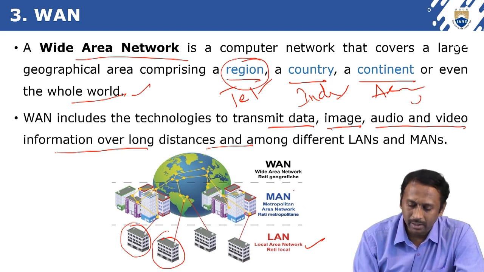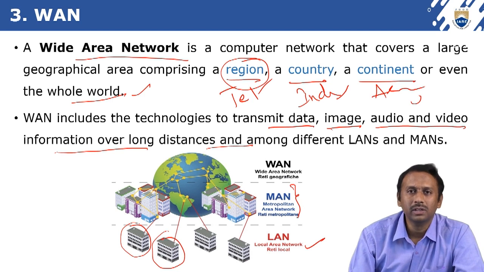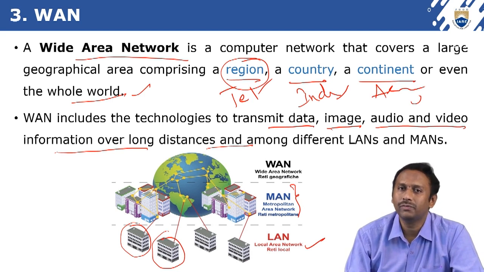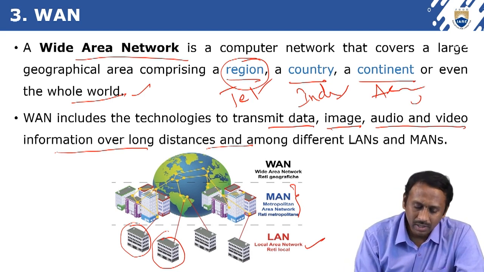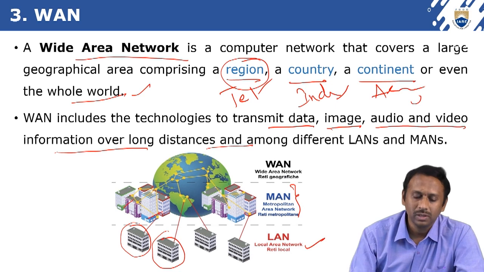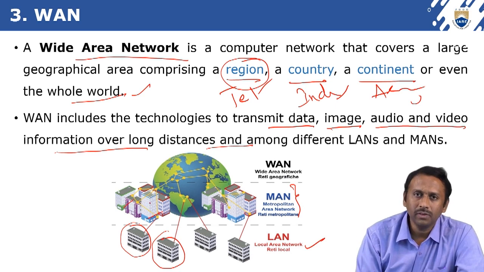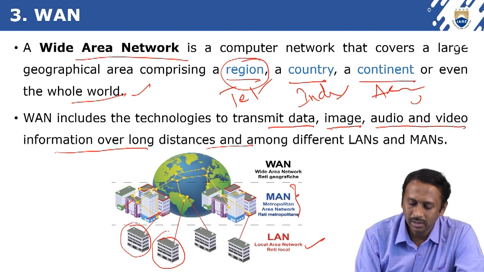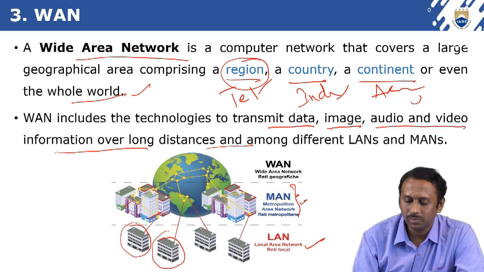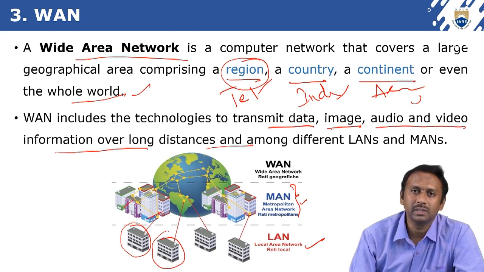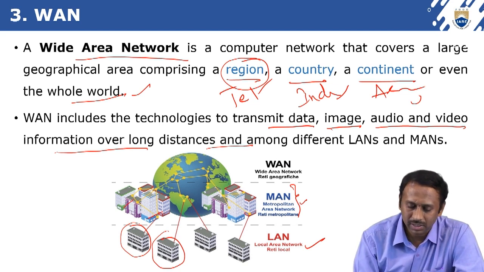If you go with the MAN, metropolitan area network, the range is 5 to 50 kilometers. So here there are different places. This is another building. This is another building. Okay. So within the 5 to 50 kilometers range, we can connect all these networks and interconnect these things with the help of a metropolitan area network. The network can be established.